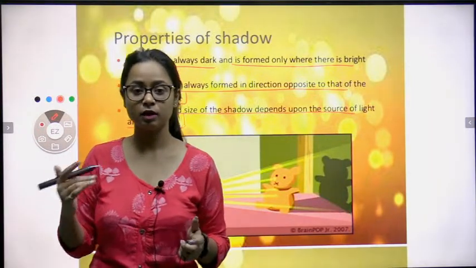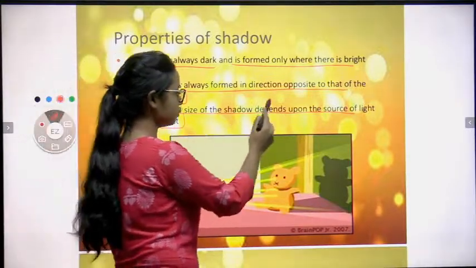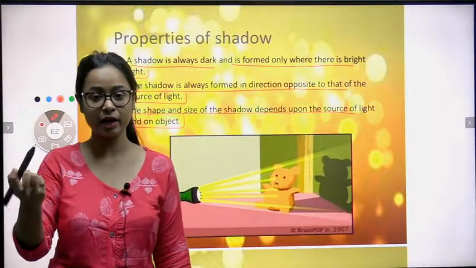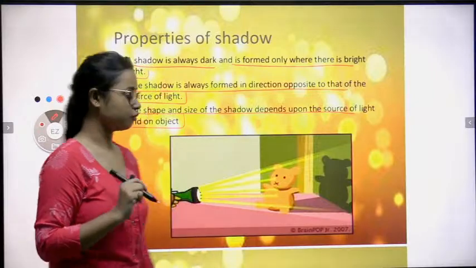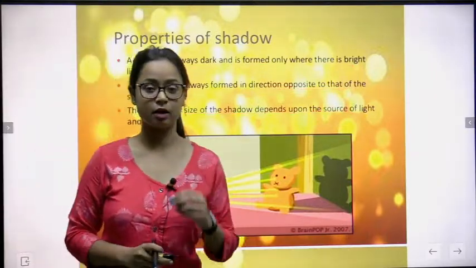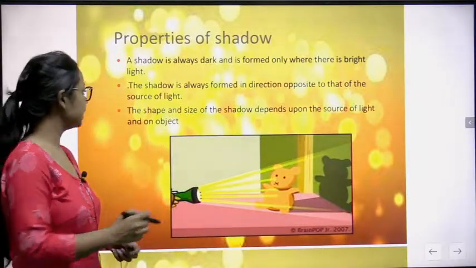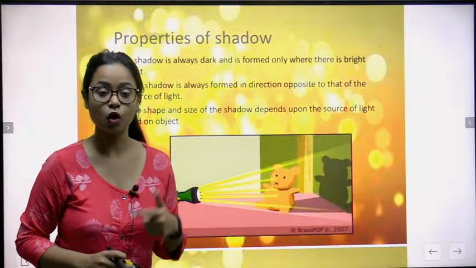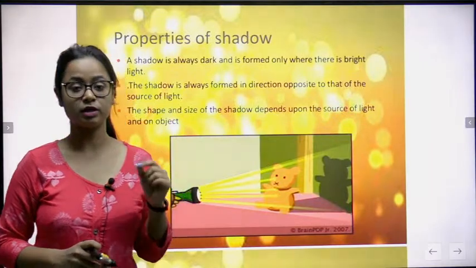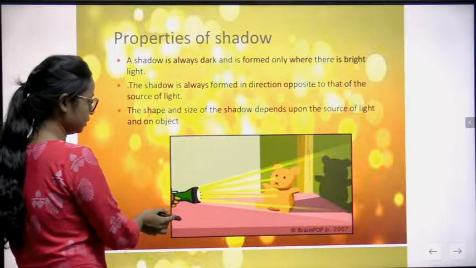It starts increasing. So the shape and size of the shadow depends upon the source of light and an object, meaning the distance between the light and the particular object which forms the shadow. Clear? So these are the properties of a shadow: it is always dark in color when there is a bright light, it is always formed in the direction opposite to the source of light, and the shape and size of the shadow depends upon the distance between the object and the source of light.